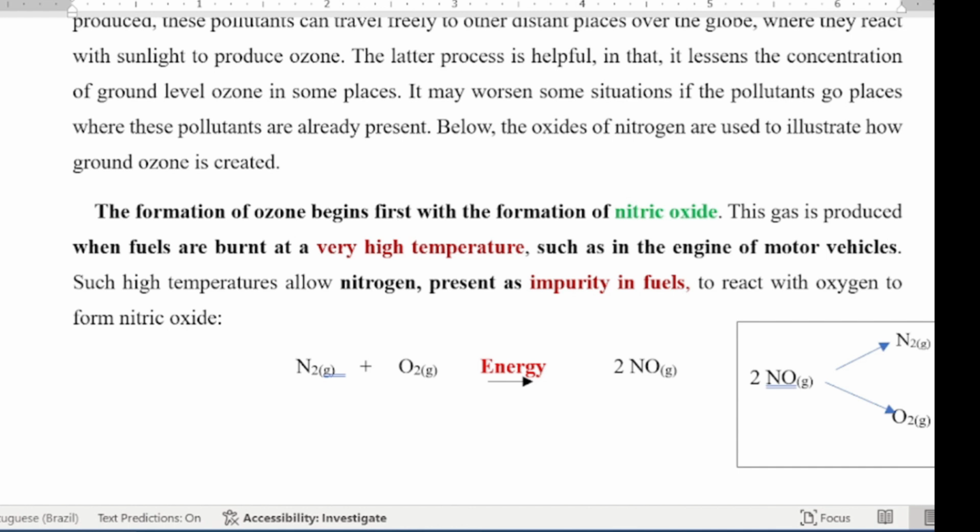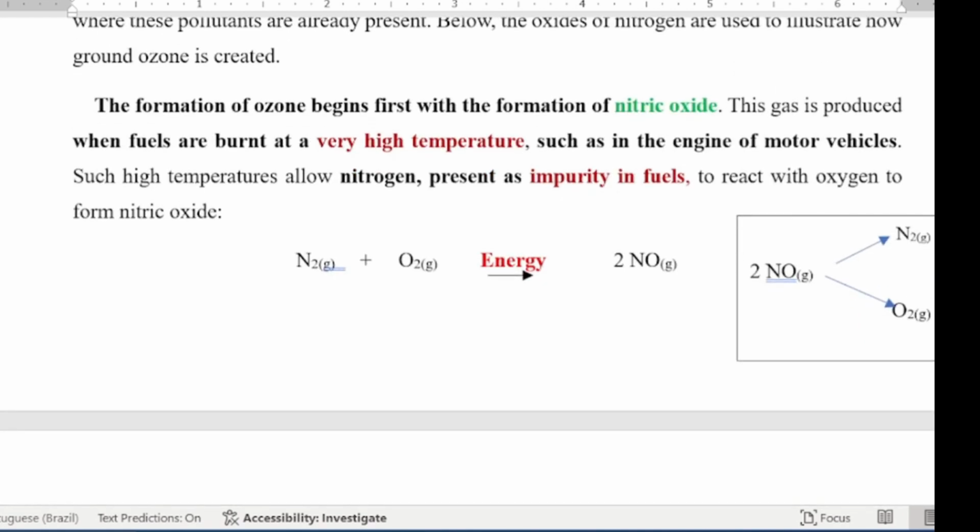Recall that nitrogenous compounds are present in these as impurities, and because of the high temperature attained by the engines of these vehicles, any nitrogen present there reacts with oxygen to produce nitric oxide. This nitric oxide reacts spontaneously with oxygen to form nitrogen dioxide.